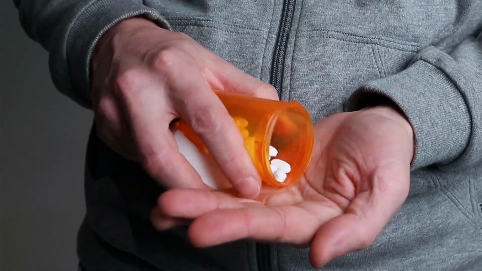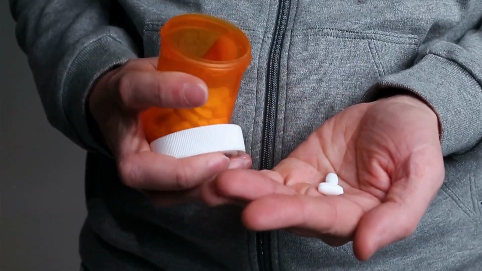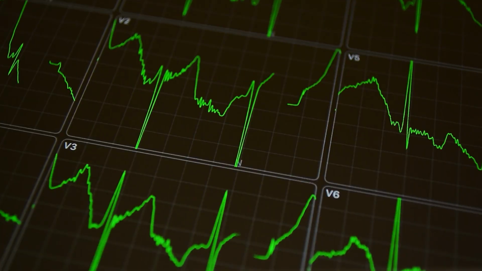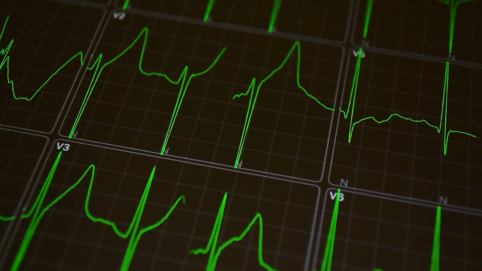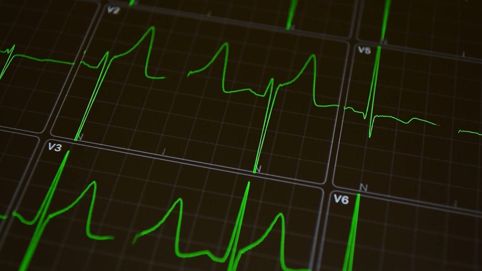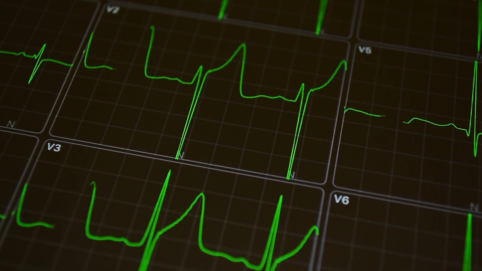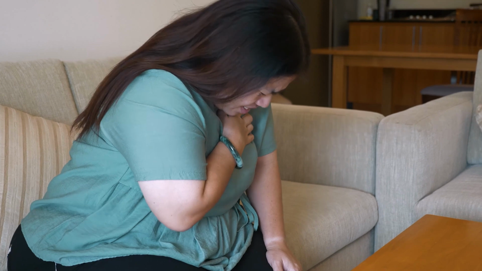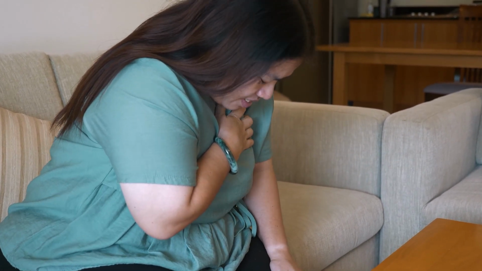Atrial fibrillation and atrial flutter are relatively common problems. Other rhythms can go very fast. Once a heart rate starts going too fast, blood can't get into the heart fast enough and cardiac output decreases. This can cause shortness of breath, fatigue, chest pain, and a host of other symptoms.